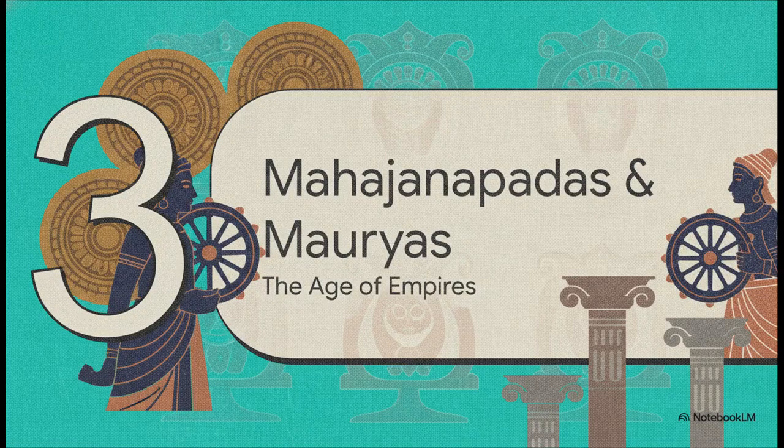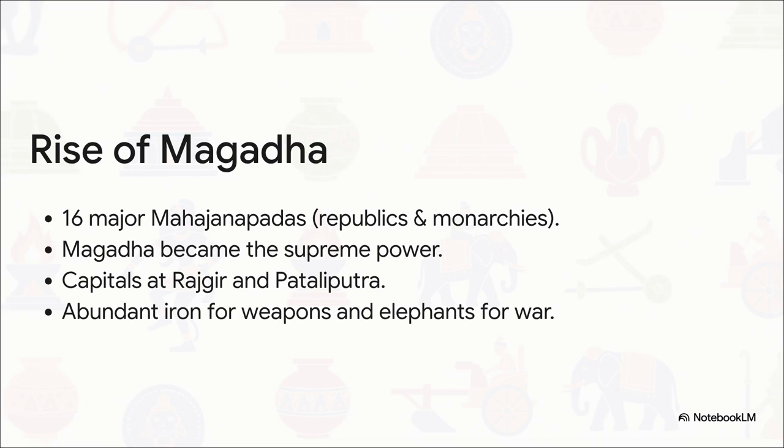Okay, now that we've covered the spiritual landscape, let's look at the political one in Section 3, Mahajanapadas and Mauryas. Ancient Indian texts record the existence of 16 major Mahajanapadas. These were large republics and monarchies scattered all across the north, but one of them rose above all the rest, Magadha. Now why Magadha? It wasn't just luck.